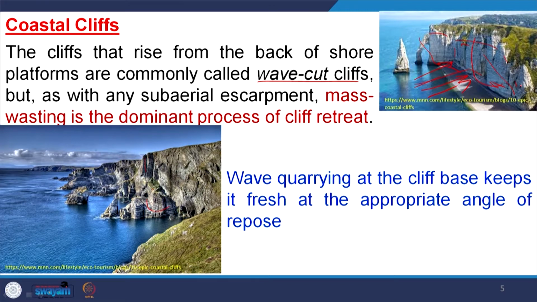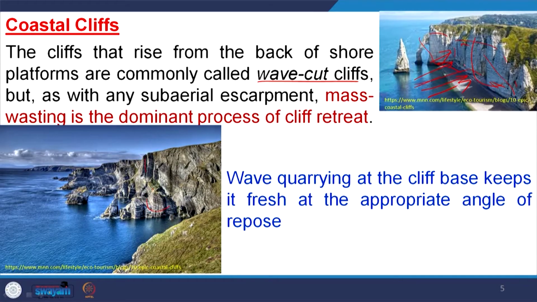Here comes the mass wasting from our earlier classes, because the wave only hits here and will erode here, but the instability, if you see here, along these fractures this total mass will fall here. You see a wedge shaped mass is removed here. So, that means whatever mass is coming to this coast is due to the mass wasting process.